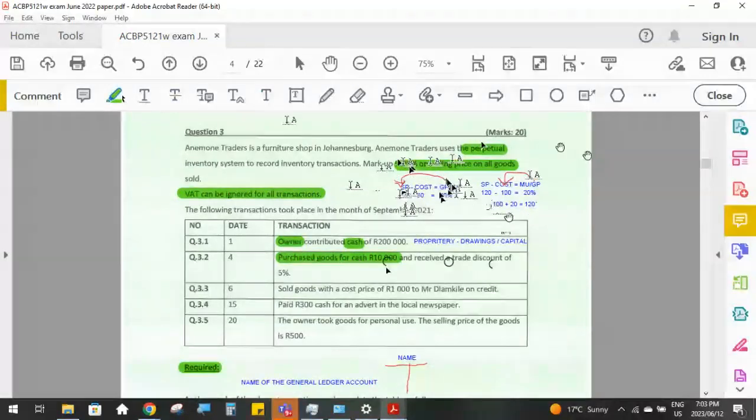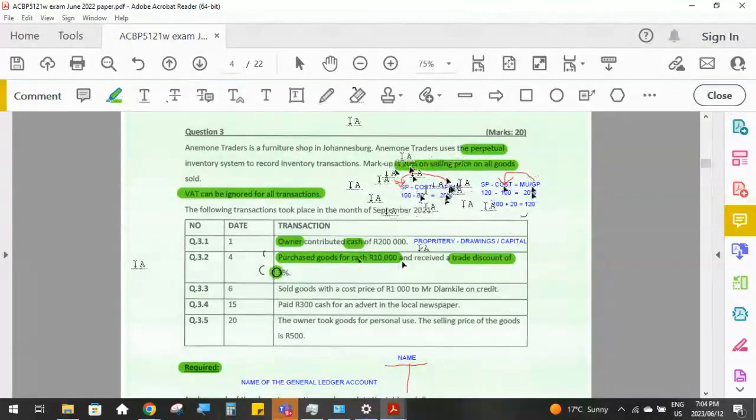And we received a trade discount of 5%. So the total value of the goods that we purchased was 10,000 Rand, but then we were given a 5% trade discount. So remember also in your textbooks, there's that question where what is the difference between a settlement discount and a trade discount? So with the trade discount, we deduct the discount at the time of making the purchase. And our purchase will be for the total amount net of the discount.